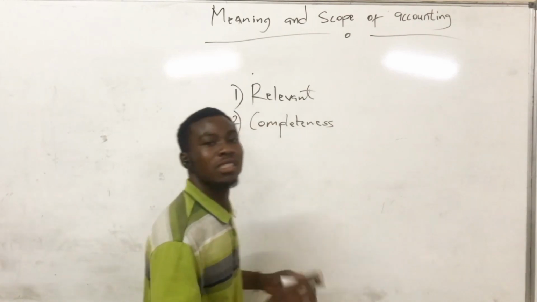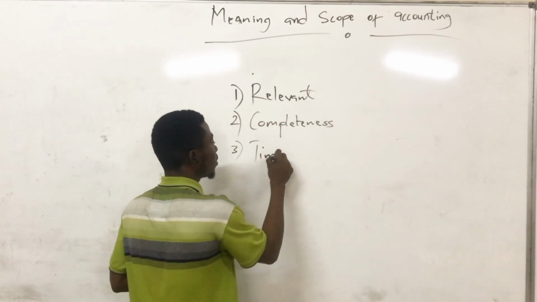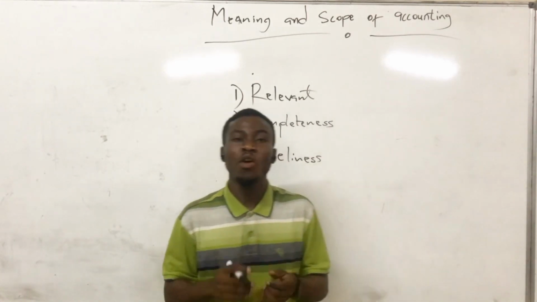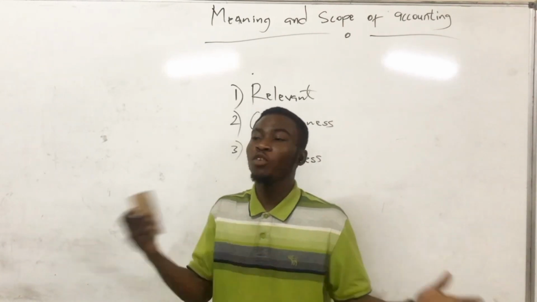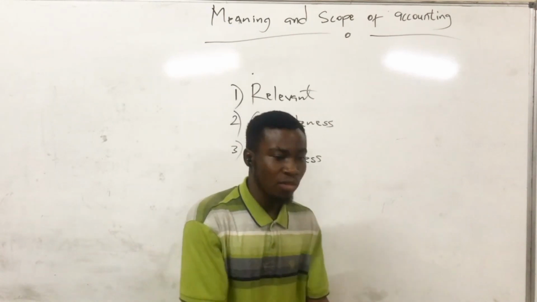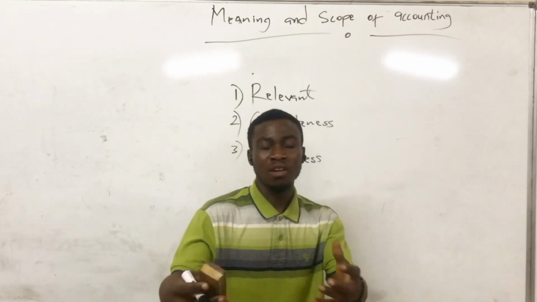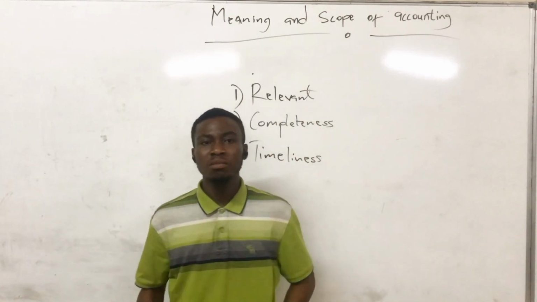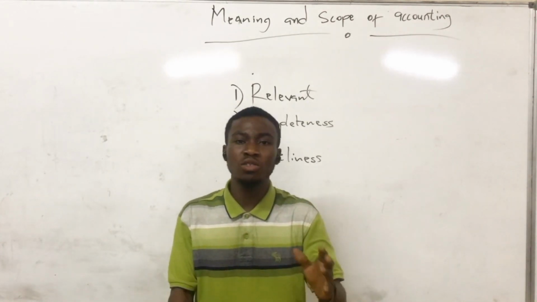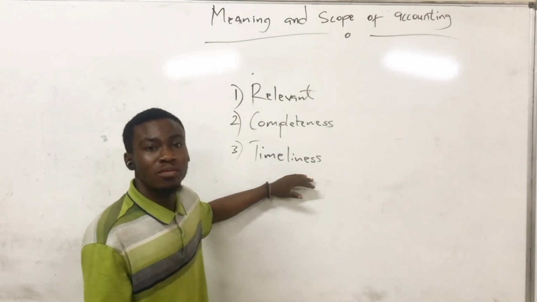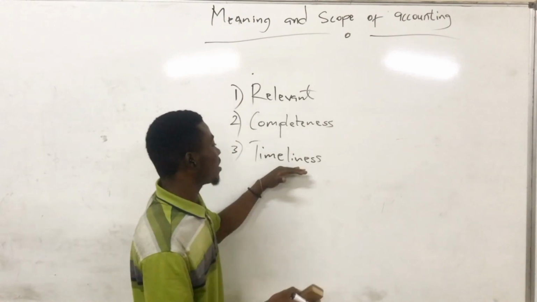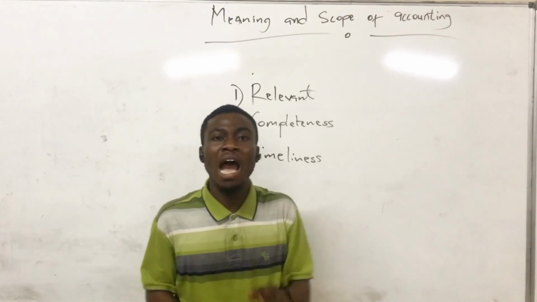So now let's go to the third one, which is timeliness. When we say timeliness, it depends on the time that you are going to receive the information. Let's say we are in need of the profit and loss account now, but you didn't provide it for us now and made it later, meaning it's not on time. So before accounting information will be good or of quality, it must be on time. It should be presented at the time that it is needed. When we need it, that's when you have to present it. That's timeliness.